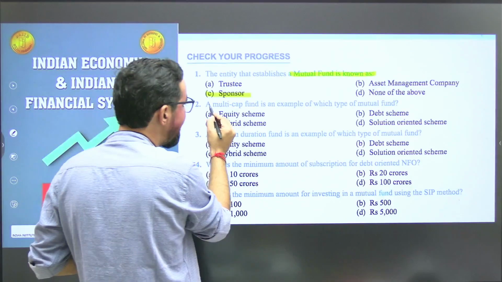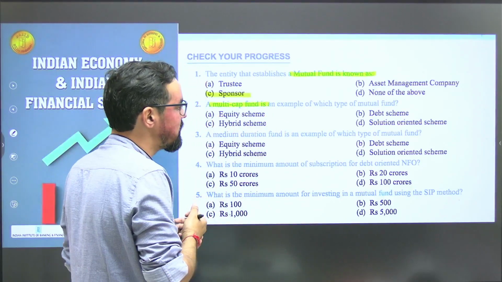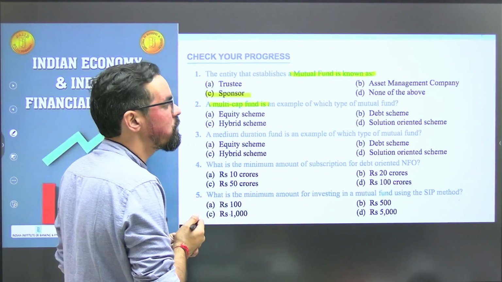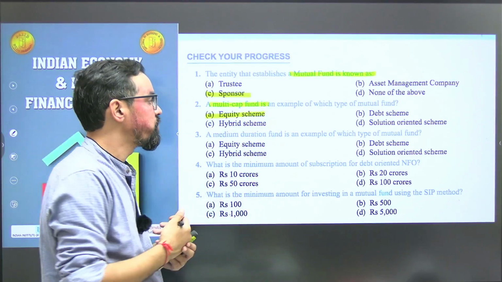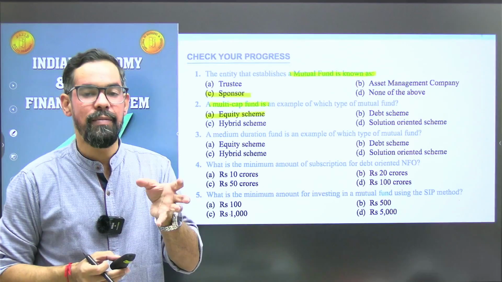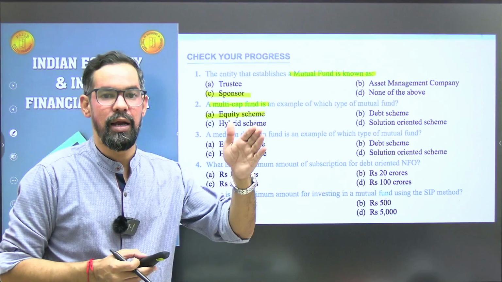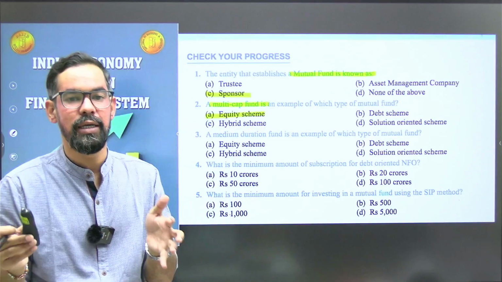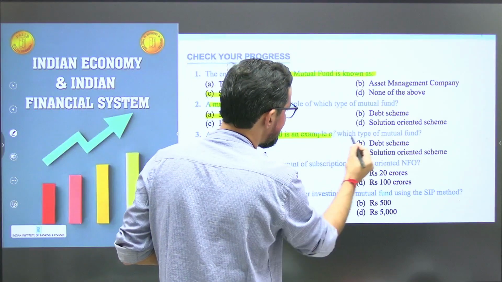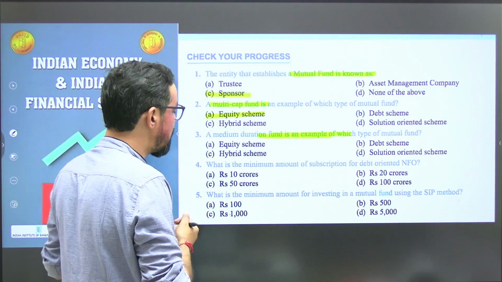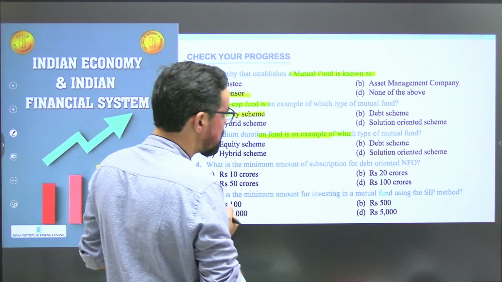A multi-cap fund is an example of which type of mutual fund? So it is equity scheme. Multi-cap is like small cap, mid cap, large cap, so it's a combination of all the three. Okay. Next one, a medium duration fund is an example of. So it is an example of debt funds. We can say yes.